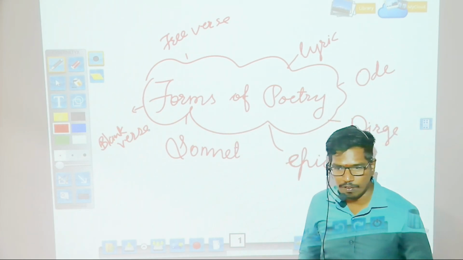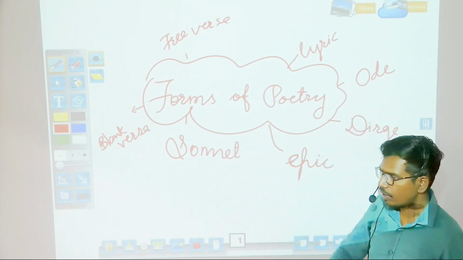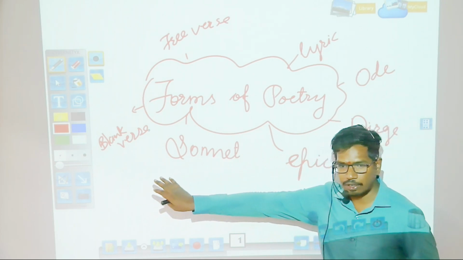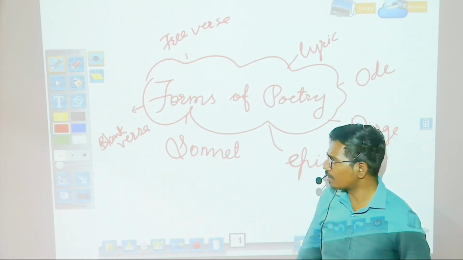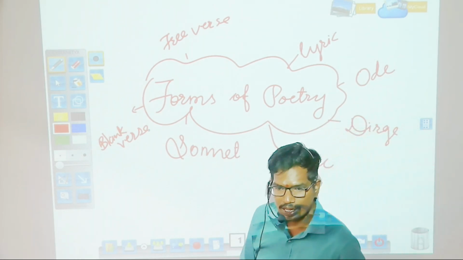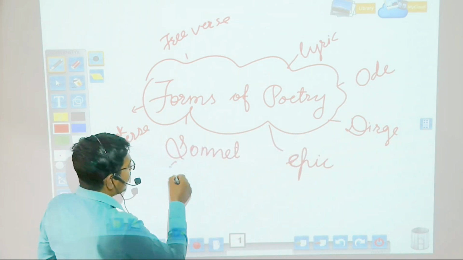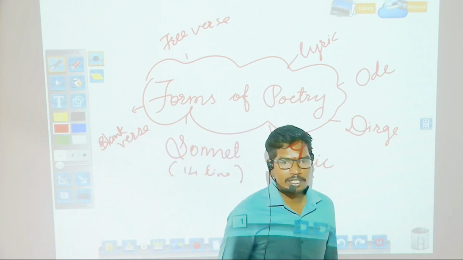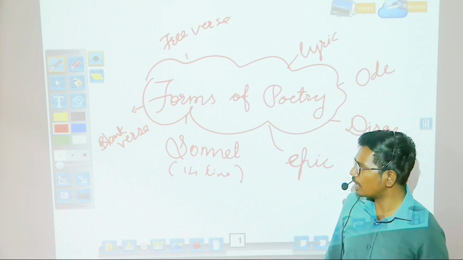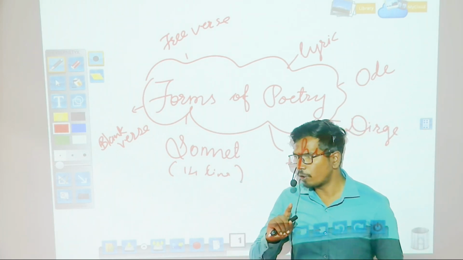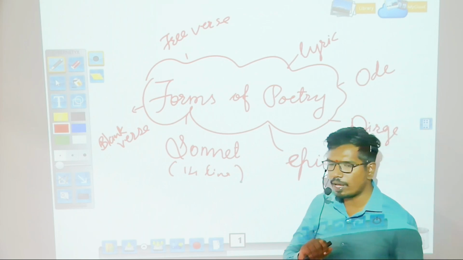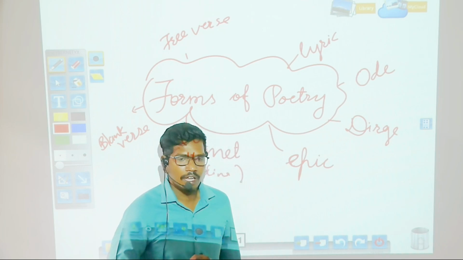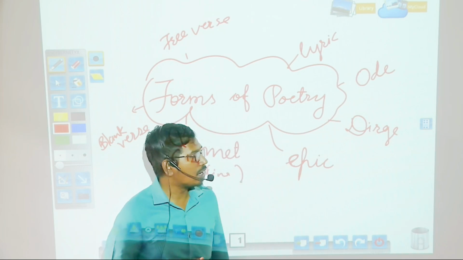Sonnet means what? It is a kind of 14 line poem. So there are two types of sonnet, that is the Petrarchan sonnet and the English sonnet. English sonnets are also known as Shakespearean sonnets, and the Petrarchan sonnet is also known as the Italian sonnet. So here you will find 14 line poems. I would like to tell you one example, that is The World Is Too Much with Us, a well-known sonnet written by William Wordsworth, or one more sonnet written by Elizabeth Barrett Browning, that is If Thou Love Me, Let It Be For Naught. So these sonnets express their genuine feeling about love.